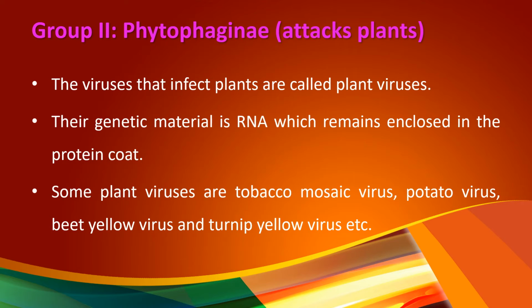Group 2, Phytophaginae, which attacks the plants. The viruses that infect the plants are called plant viruses. Most of the plant viruses' genetic material is RNA. A few of them have DNA as their genetic material, and this genetic material remains enclosed in the protein coat called capsid. Some plant viruses are tobacco mosaic virus, potato virus, beet yellow virus and turnip yellow virus, cucumber mosaic virus, cauliflower mosaic virus, etc.